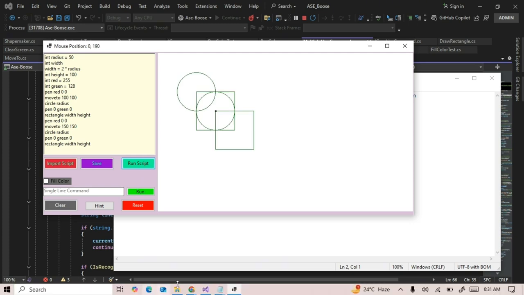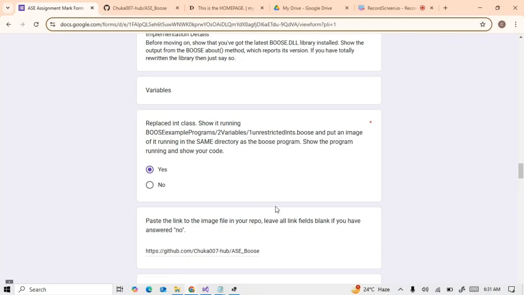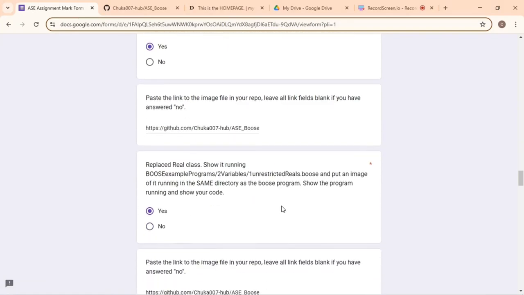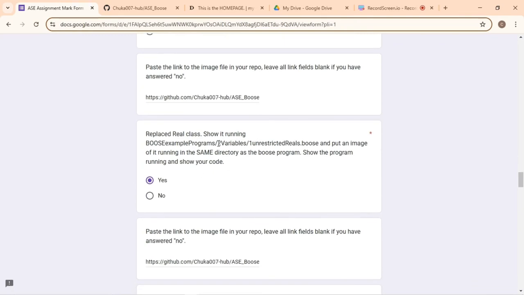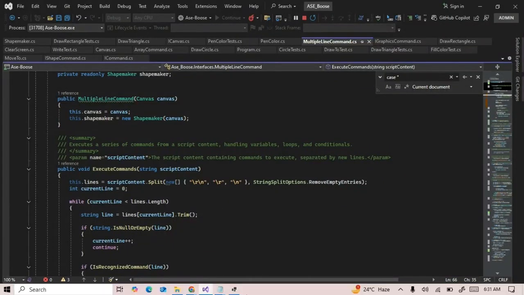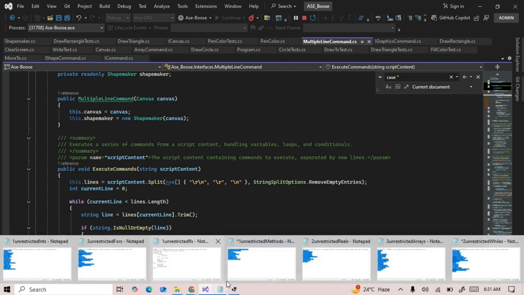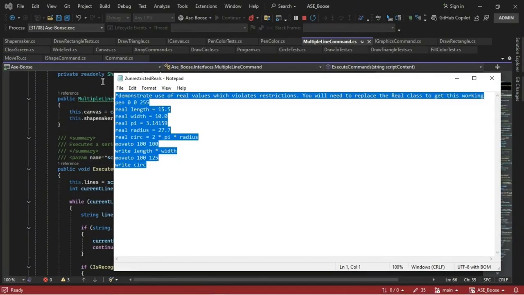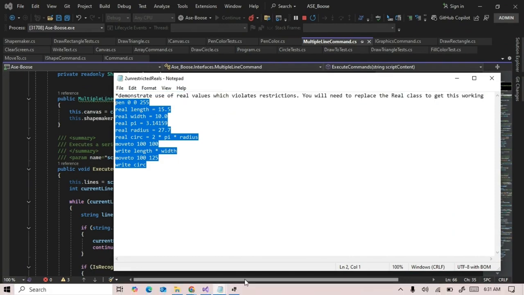And as you can see, it runs unrestricted int.boost. Here's the link to the image file in my repository. Replace class, show it running unrestricted reals. And it's here in the code also, but using the same implementation as the int class, it's just handled reals as double. And to show it running unrestricted reals doubles, I will just copy this.